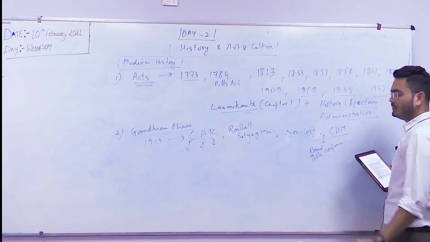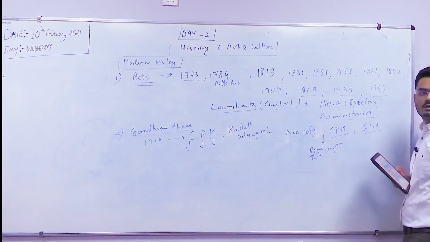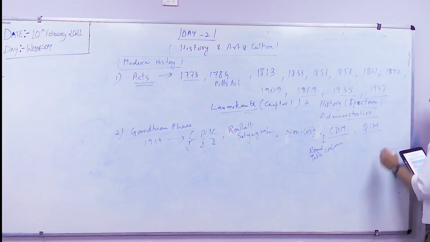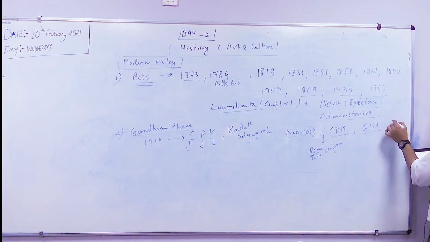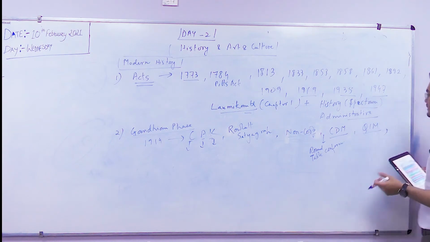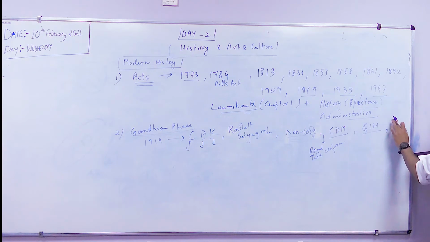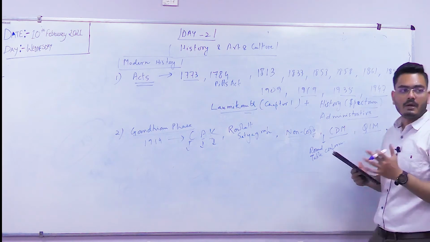Civil disobedience movements. Then we have the Quit India movement. And finally, before that there were several bilateral discussions between Gandhiji and C. Rajagopalachari. Okay? That was the Rajagopalachari Formula, then the Desai-Liaquat Pact came, and then finally partition happened.